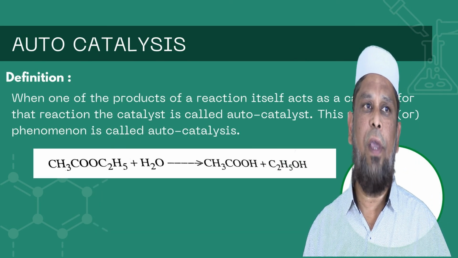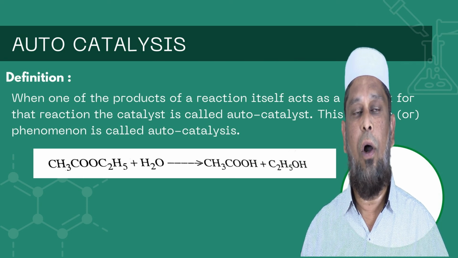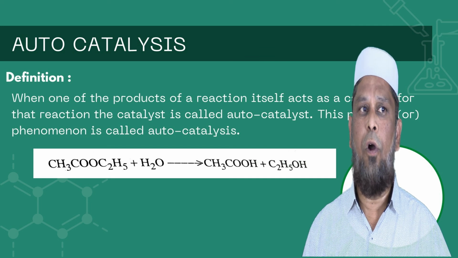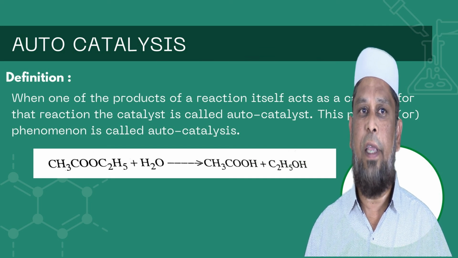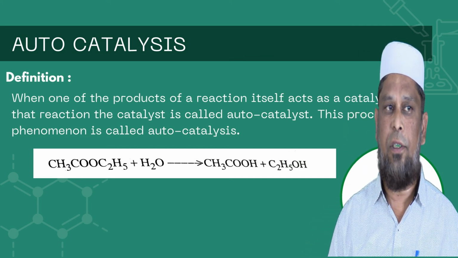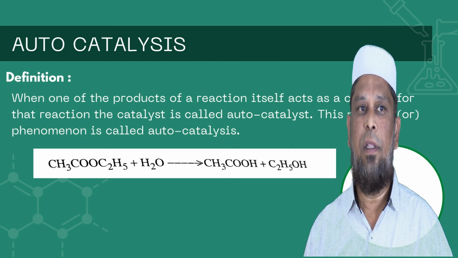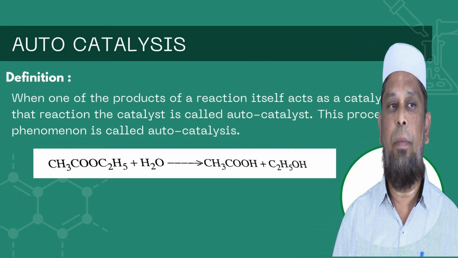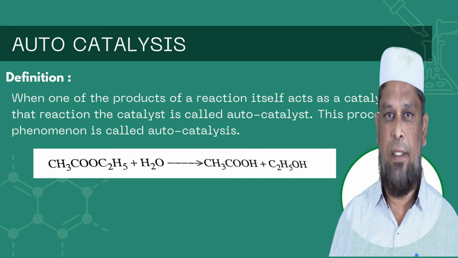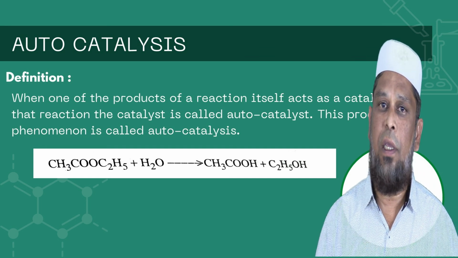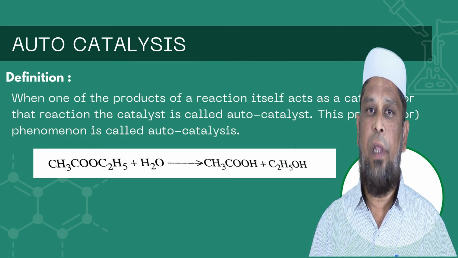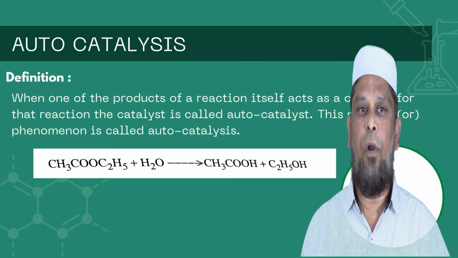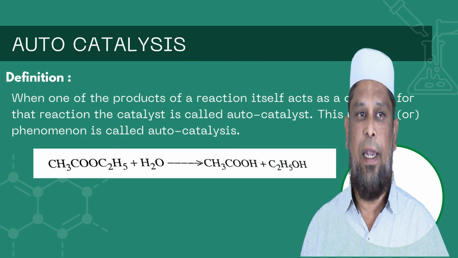Okay, then finally we have one more catalyst. We call it an autocatalyst. What is an autocatalyst? When one of the products of the reaction itself acts as a catalyst for that reaction, the catalyst is called an autocatalyst. The phenomenon is called autocatalysis. That means we are not using any catalyst separately. When the reaction starts, the product starts to form, and one of the products itself acts as a catalyst.